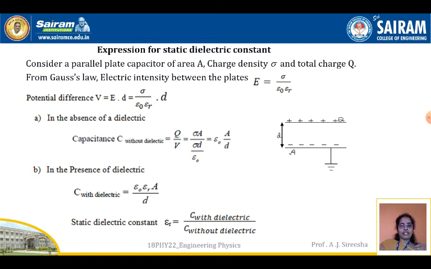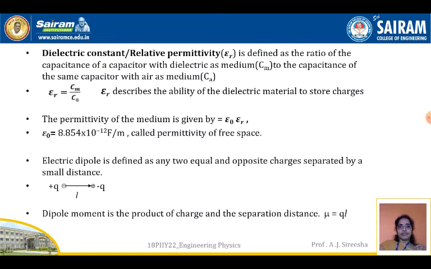With dielectric is epsilon A by D, and without dielectric is epsilon naught epsilon R A by D. So what is happening here? C with dielectric by C without dielectric, you are getting epsilon R. The difference only is epsilon R. So this is a static dielectric constant epsilon R.